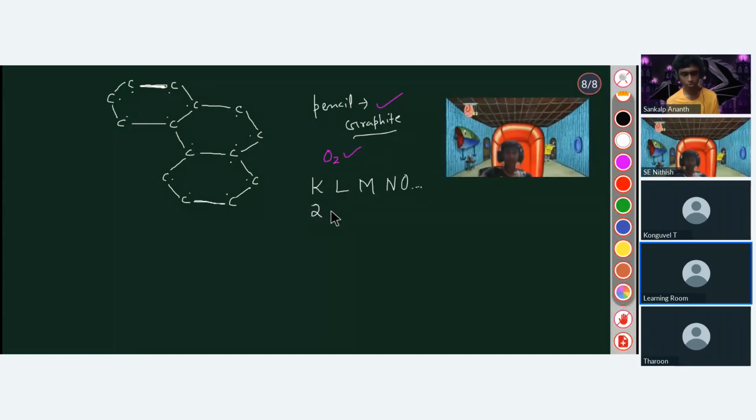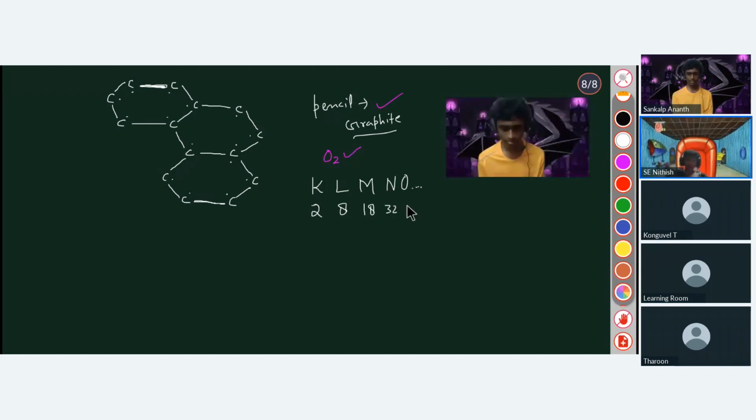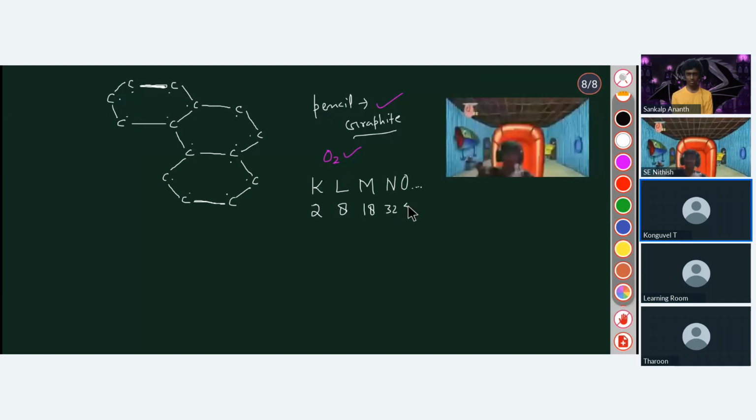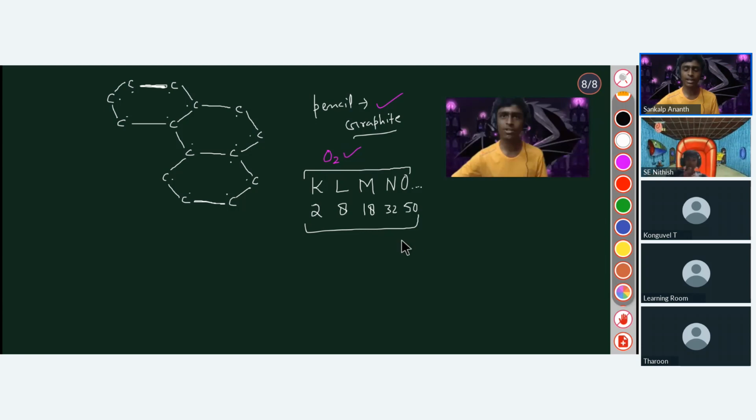Then 2, 8, 18, 32, and after 32, 50. Now, can you count how many electrons we have accommodated up to O? 2, 8, 18, 32 is 60, plus 50 is 110... Up to O, 90 plus 100, then we are having P. We are only having these because we are having 118 elements. So in total, we are having 118 electrons.